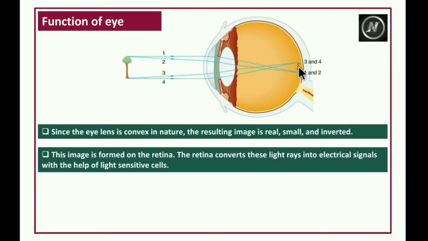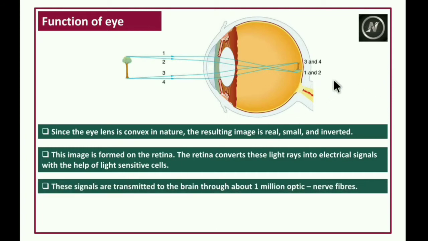The retina converts these light rays into electrical signals with the help of light sensitive cells. These signals are transmitted to the brain through about 1 million optic nerve fibers.